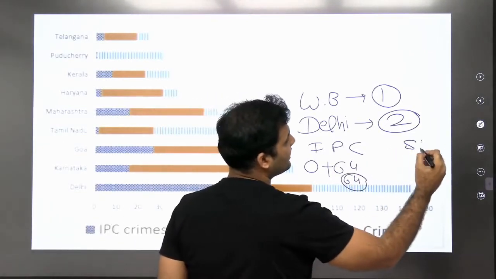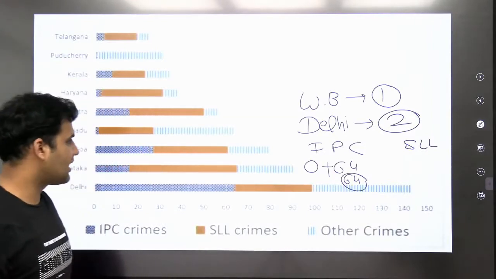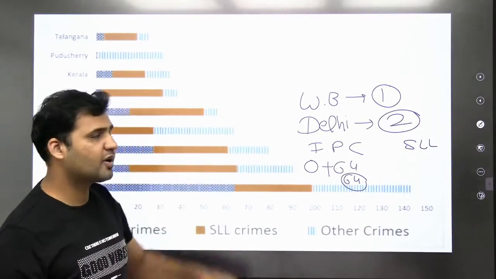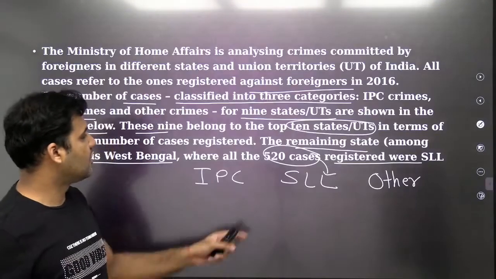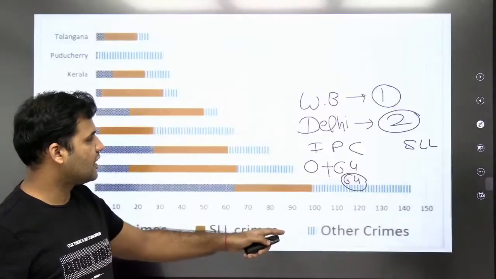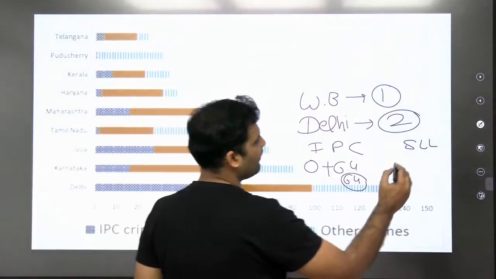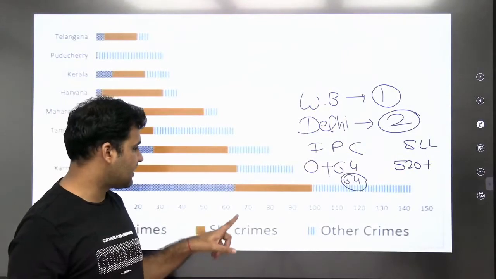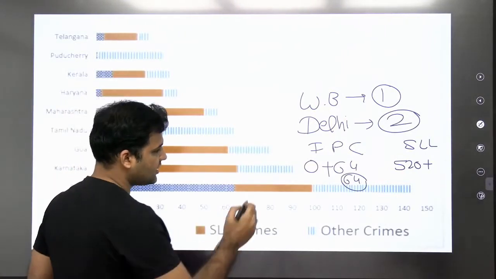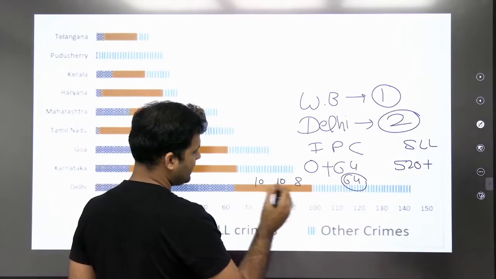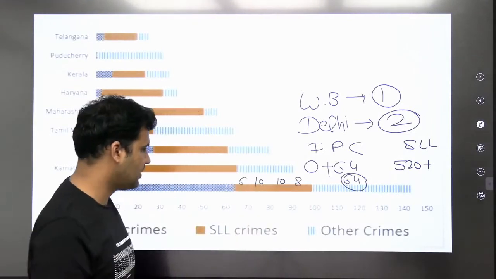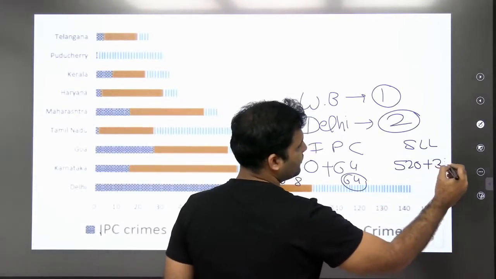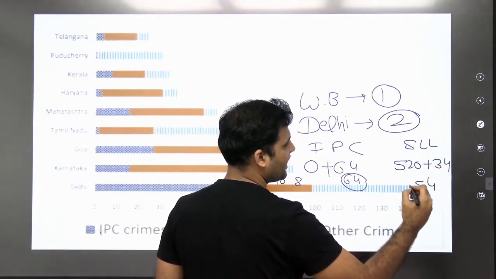And if you look at the SLL crimes of both of these, in West Bengal all of the cases were SLL cases. So in West Bengal, the total number of SLL cases is 520 plus the SLL crimes in Delhi, which you can see over here. This is a value of 10, this is 8, and this is 6. This is close to 10 plus 10, 20, plus 8, 28, plus 6, 34. So if you add this value, it comes out to be 554.